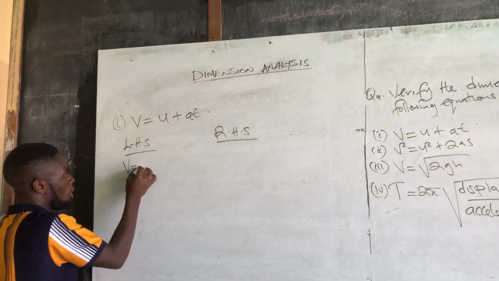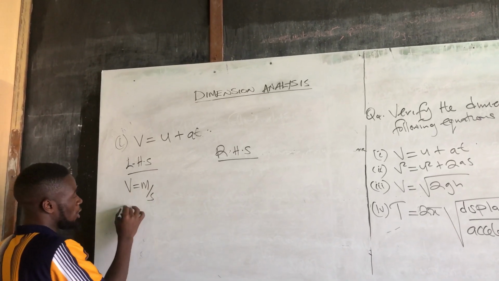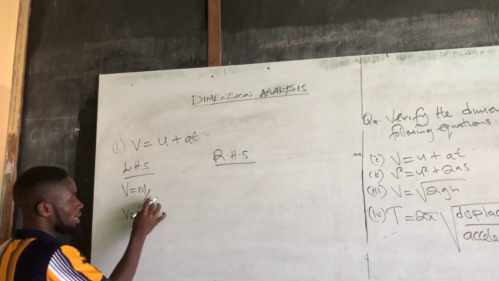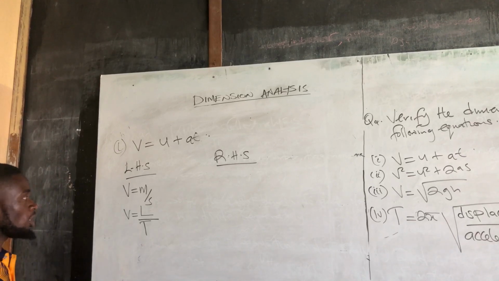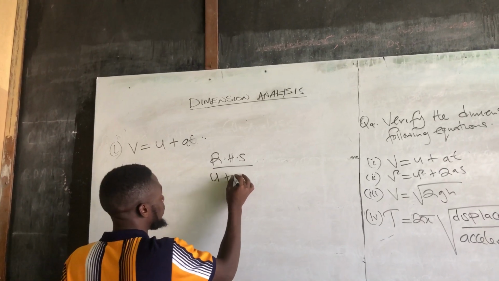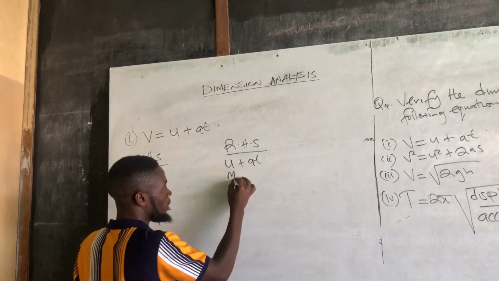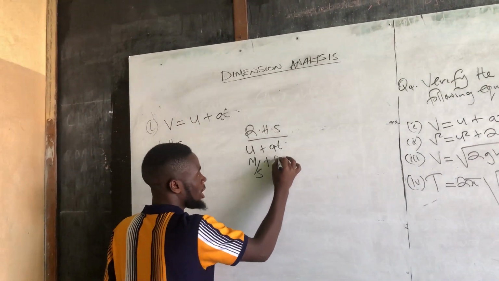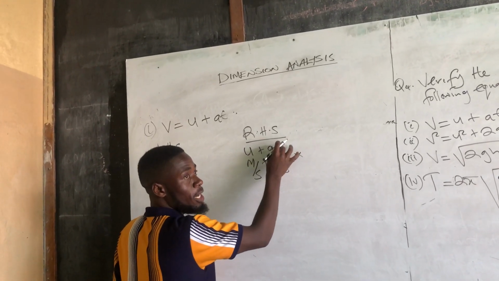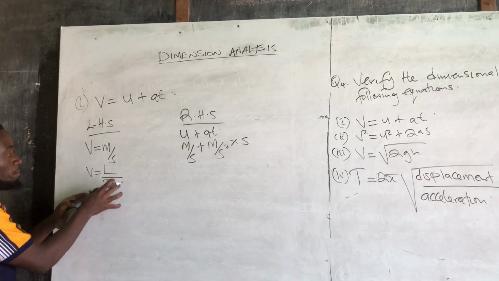So say V. What are the units for V? For velocity, which is meters per second. And what are the dimensions? So V is equal to, M is represented by letter L, and S is represented by letter T. Okay? So let's go to the right hand side where we have U plus at. What are the units for initial velocity? This is meters per second. Plus, what are the units for acceleration? Meters per second squared, multiplied by the units for time, these seconds here. So we have solved this side, we have found these dimensions.